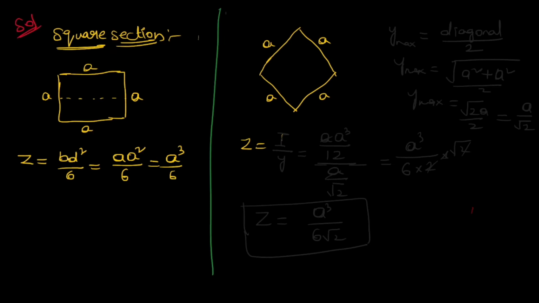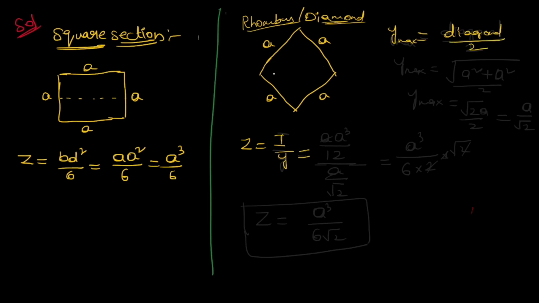We know that Z is equal to BD square by 6. BD will be the same, so we will get A cube by 6. When coming to the rhombus or diamond section, Z is equal to I by Y, where Y means Y max, which we will find as the diagonal length by 2.